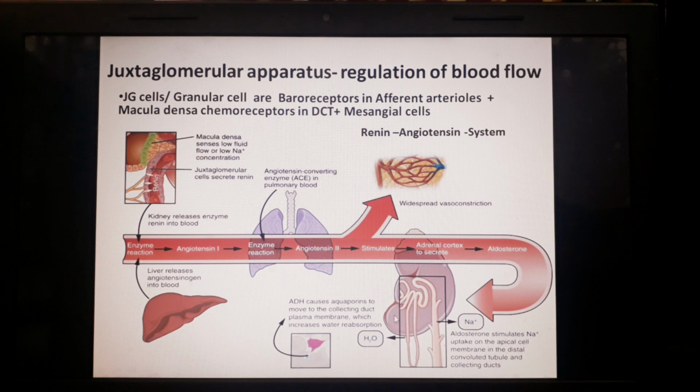So the urine becomes concentrated if the blood pressure is low, or there is a decrease in blood volume. So this is the mechanism of how there is release of renin, and this renin activates the angiotensin, and further there is a regulation of the whole mechanism.